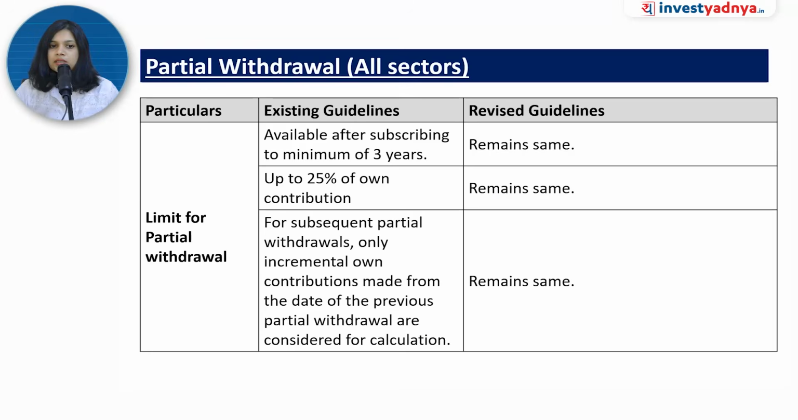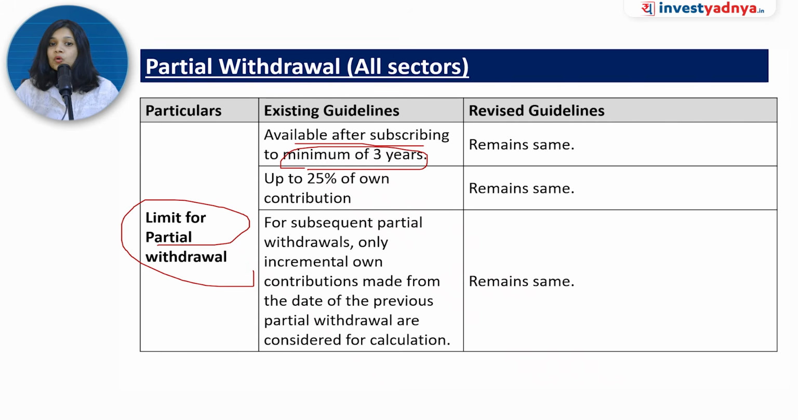Partial withdrawal में जो rules है, जैसे कि what is the limit for partial withdrawal, what is the availability? So it is available after subscribing to minimum of 3 years. मतलब कि आपको 3 years के लिए you have to stay put on the NPS scheme, only then you will be able to partially withdraw. So उसमें कुछ change नहीं आया है, that remains the same even in the new guidelines. So what is it? For the limit is up to 25% of your own contribution.